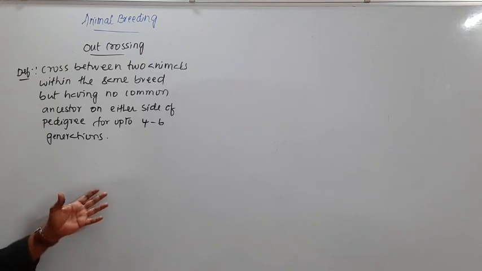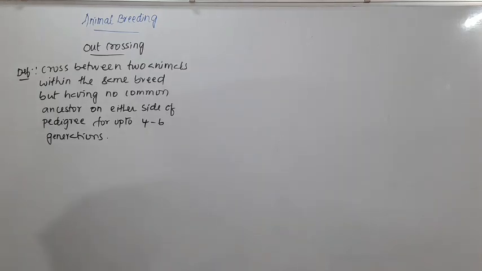I greatly regret the inconvenience that you are facing while I'm talking about this chapter with special words like this. Fine, we'll see the pedigree for up to 4 to 6 generations here.